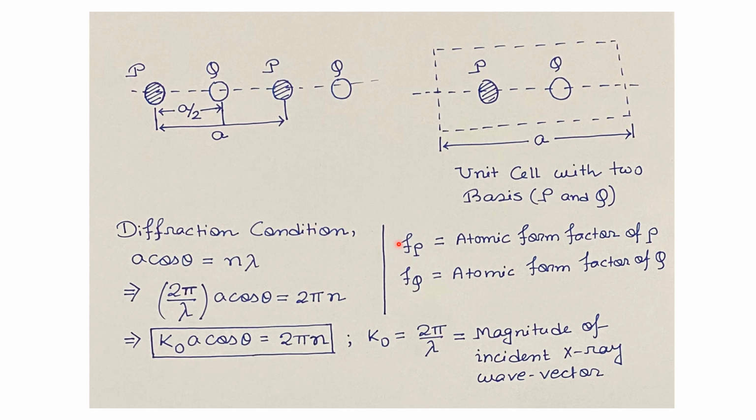One more thing we have to consider, that is the atomic form factor of the atoms P and Q. Now the atomic form factor, or the atomic scattering factor, is defined as the amplitude of scattered X-ray radiation from an atom divided by the amplitude of scattered X-ray radiation from an electron in that atom. So Fp is the atomic form factor of the atom P and Fq is the atomic form factor of the atom Q.